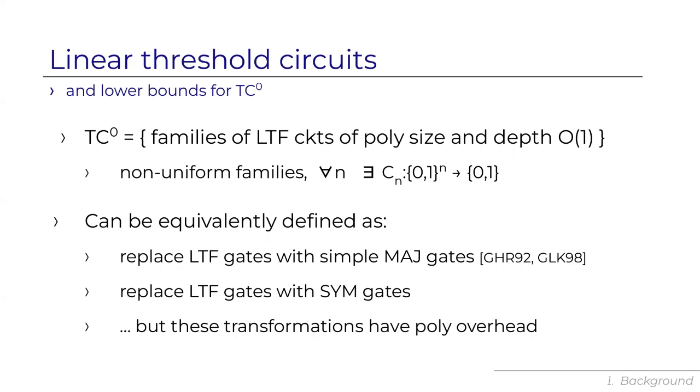The class TC0, we defined it right now using linear threshold gates as the gate basis, but it has several equivalent definitions. We can replace linear threshold gates with simple majority gates. We've known that since the early 90s. So we can weaken the gate basis. And we can also replace linear threshold gates with arbitrary symmetric gates, which are stronger than simple majority gates. But these transformations have a polynomial size overhead, and we're going to care about precise size bounds, so we're sticking with the definition that uses specifically linear threshold gates.